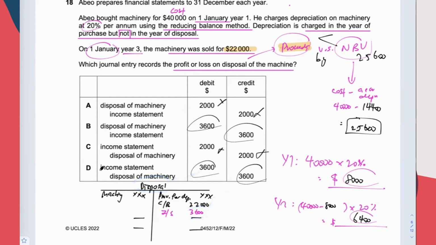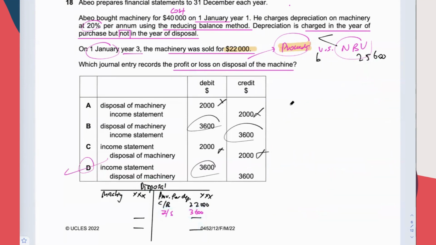A common mistake made by students is they choose B. Because they remember that in the disposal account, the income statement detail is here, 3,600. Credit income statement. Then they choose B wrongly. So focus on the position of the number and the name of the account. If you are still confused, I can show you a very simple example.